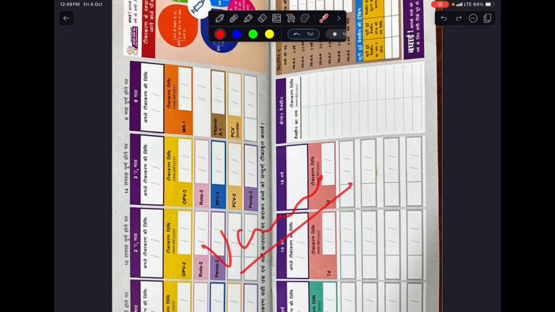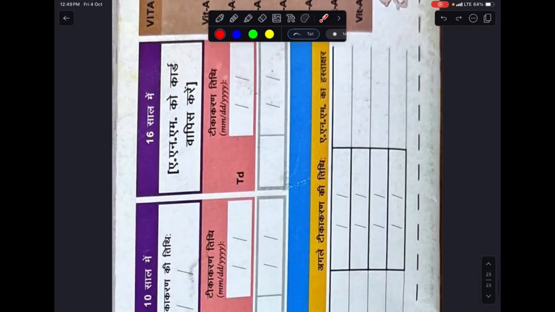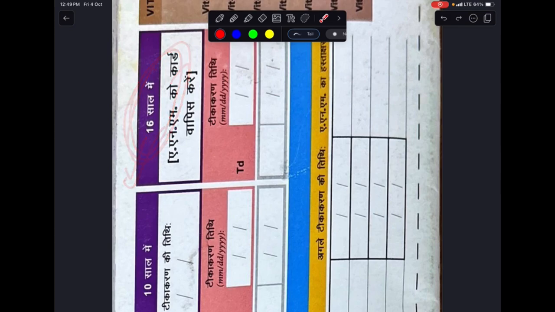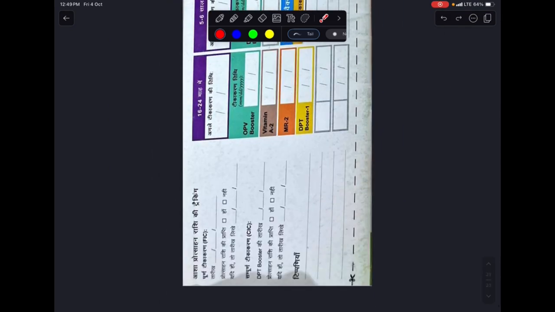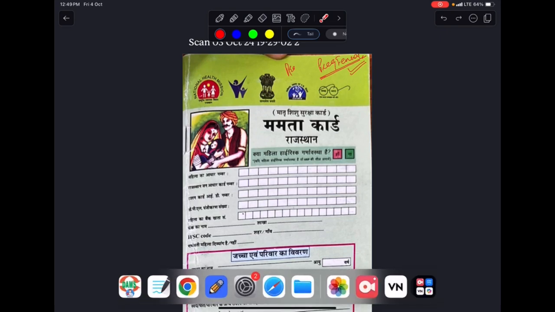Then these are the vaccination pages. The records are maintained here. So all the vaccination records are here. And this is 16 years. Till 16 years, we need to follow the vaccination protocols. So this is all we will read in detail. And okay, so let's begin.